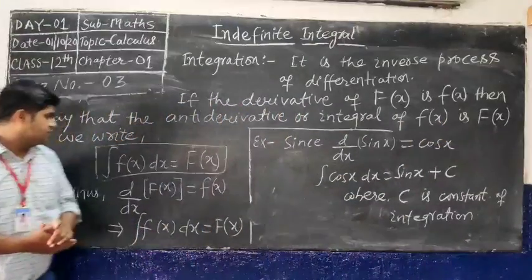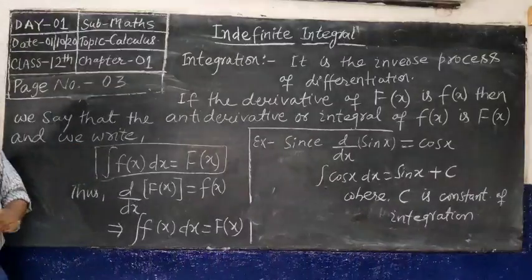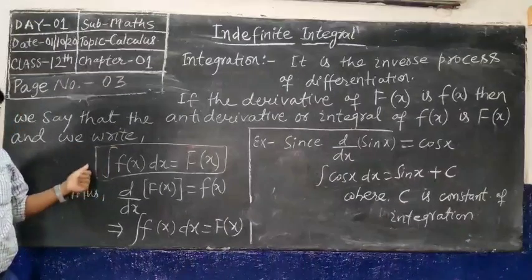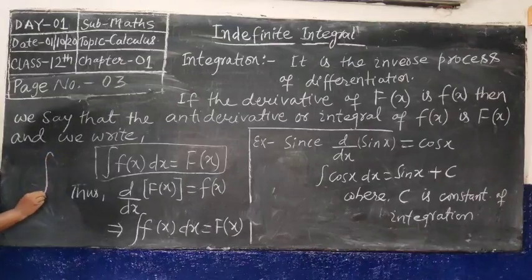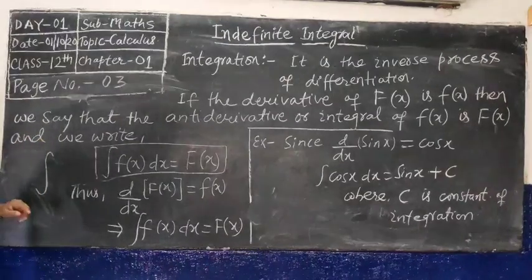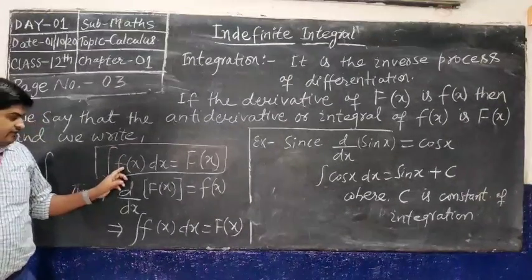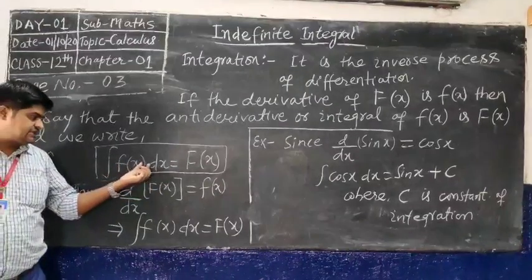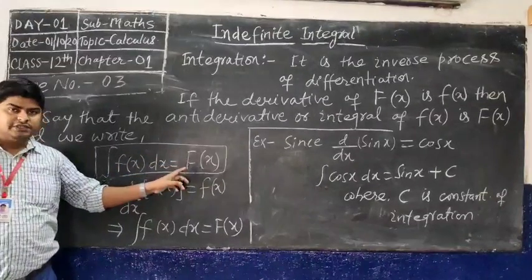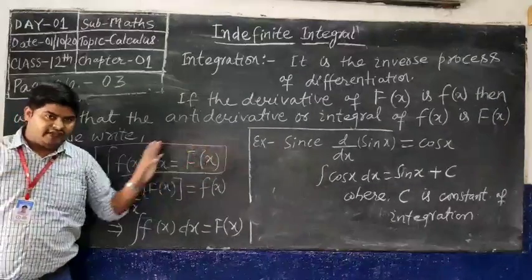So we can write the symbolic form of integration like an S, like this. This is the integration symbol. The integration of small f of x dx is equal to capital F of x.